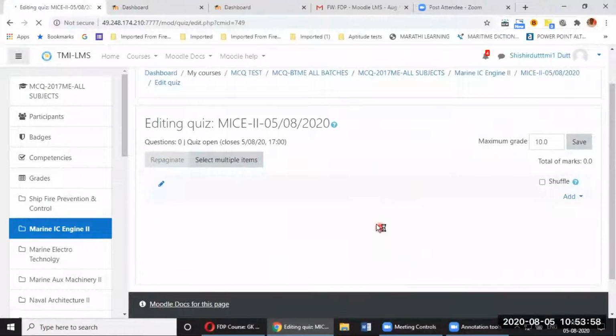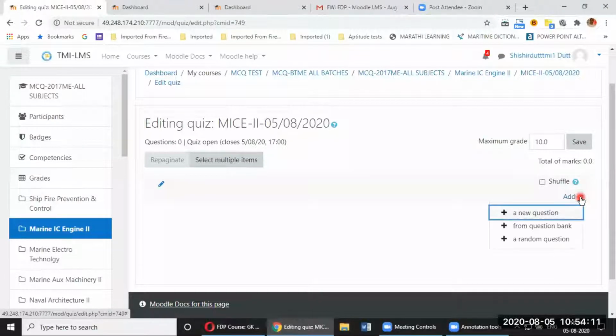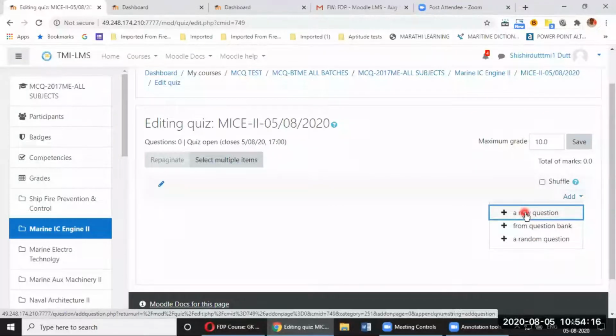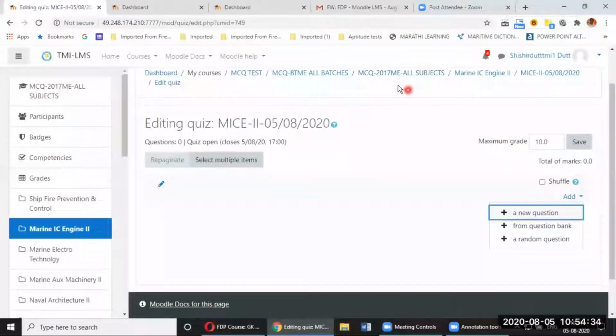Now, there are multiple options which are there. So what I'll do is basically as I get this editing quiz window, I will go over here on add button and the drop down, and there are 3 options which I get. Add a new question, where I have to add a question manually to this quiz. That question also gets saved into the question bank, but it doesn't get categorized properly. It will be saved in the parent category. The parent category here is 2000 MCQ 2017 ME all subjects.